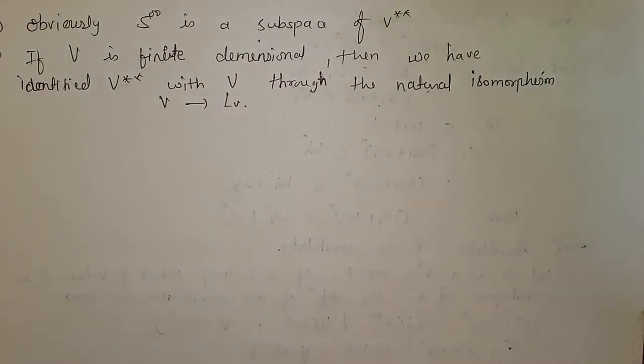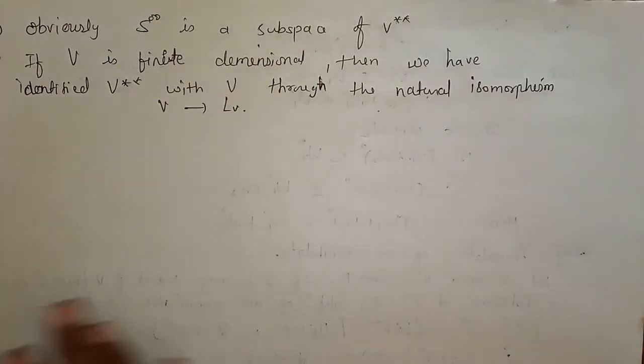So this is the annihilator of the annihilator's definition. We have one small theorem based on this. So let us see this theorem.